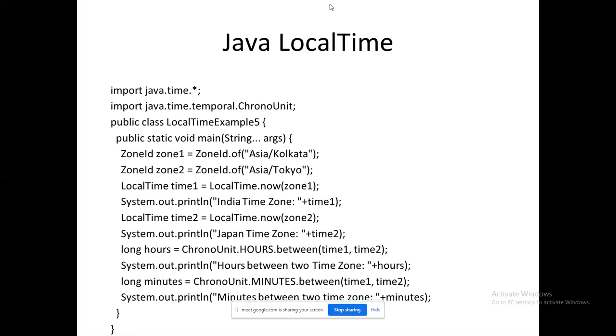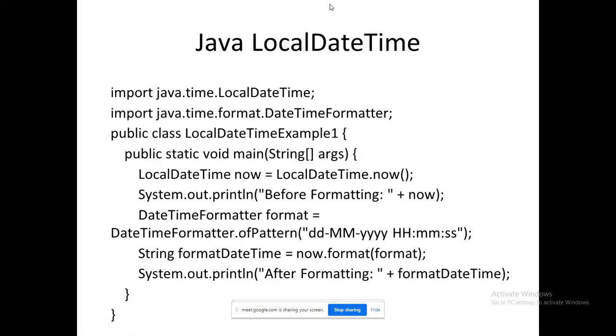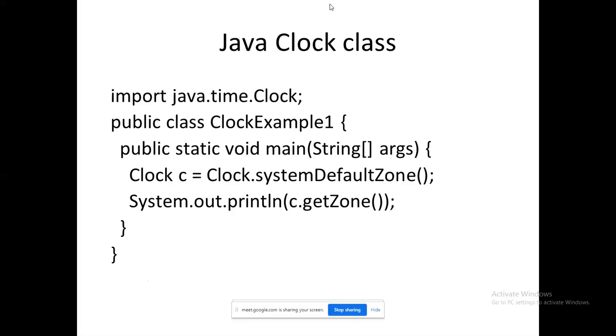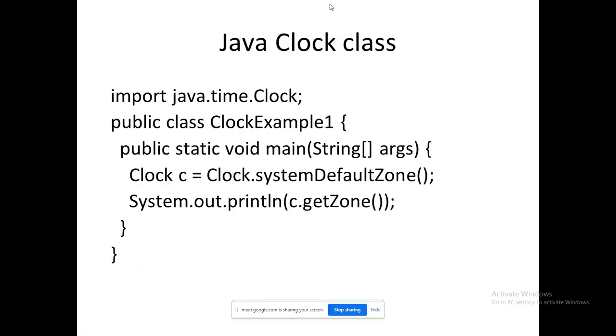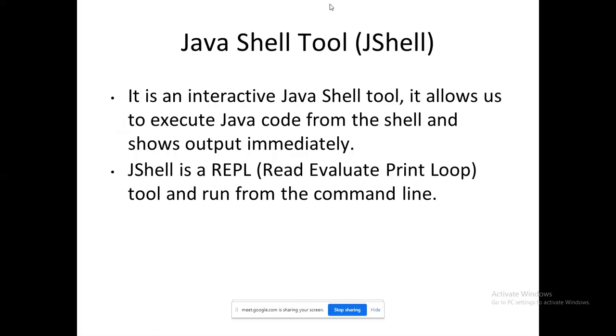We are identifying the time zone difference between Tokyo and Calcutta. Parallelly, if you want to find out the date and time, this can be used. LocalDateTime. We also have a class called Clock. This is also available in Java. So here it retrieved Asia/Kolkata. In this slide, you can see. Likewise, if you execute this, it will show you the result for your system. What is your current zone? It will be ready to give it back.